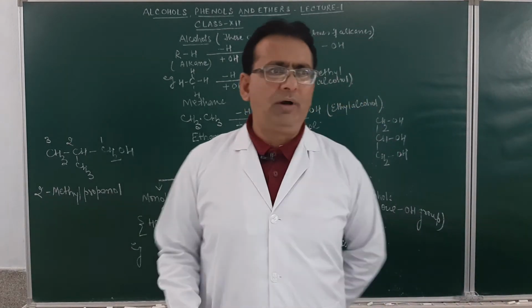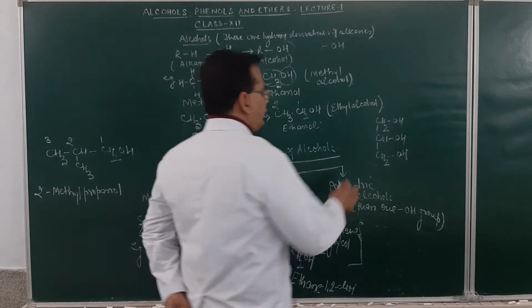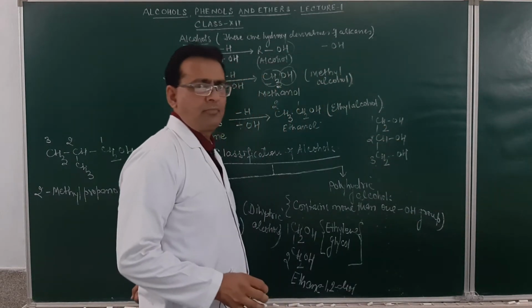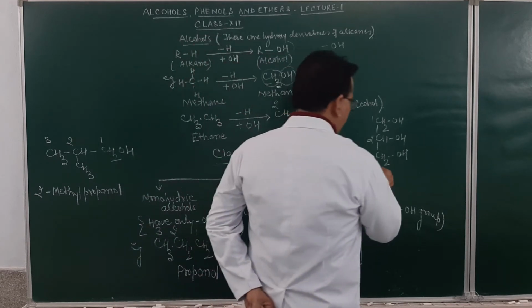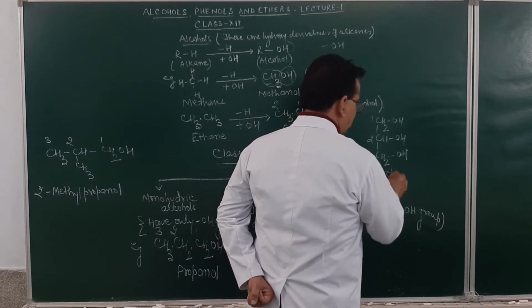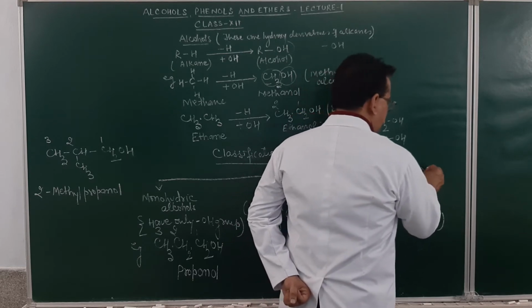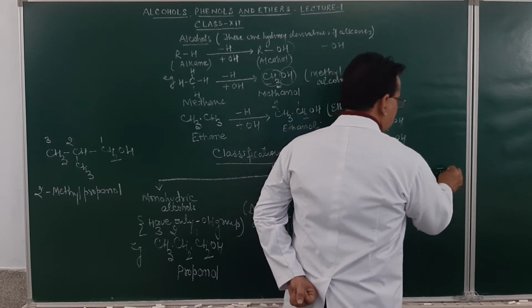It contains how many OH groups? 3. So this will be 1, 2, and 3. The name of this will be given as propane 1, 2, 3 triol.